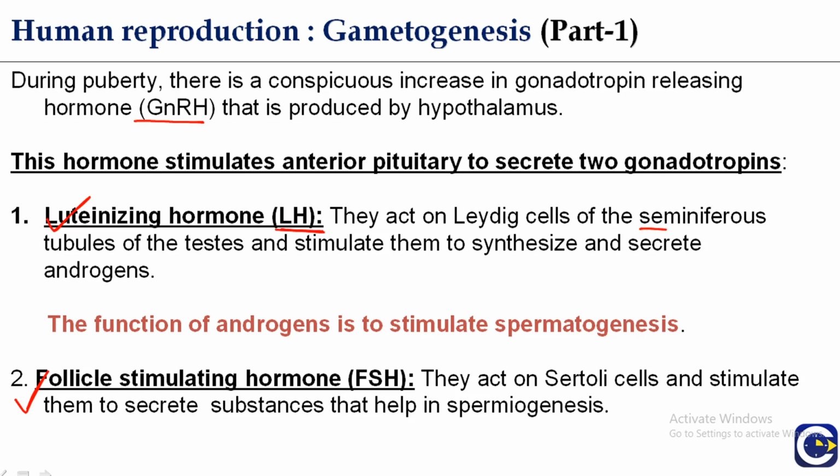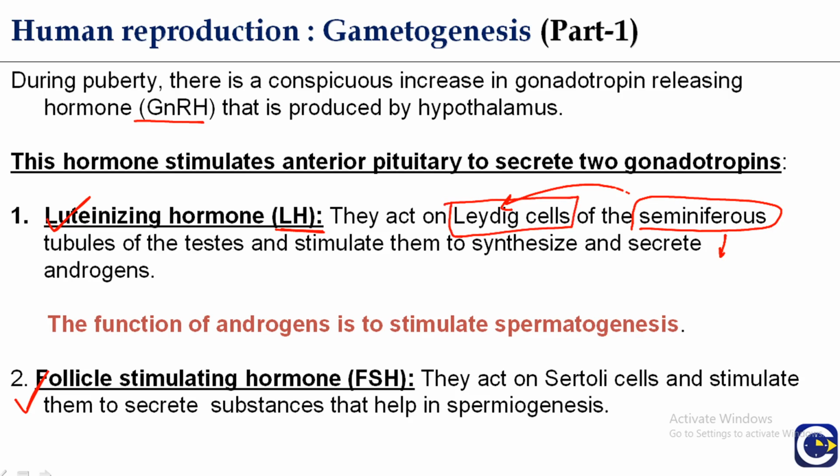We know that between the adjacent seminiferous tubules there is some space known as the interstitial space, and in that space the Leydig cells are present.